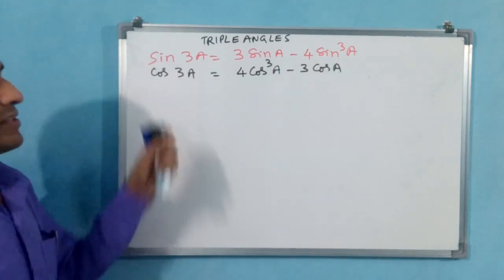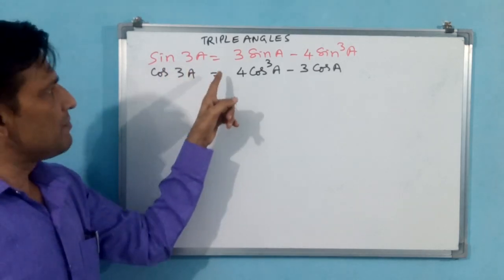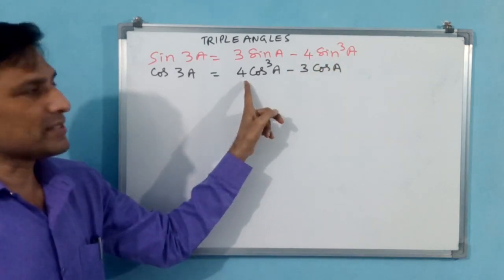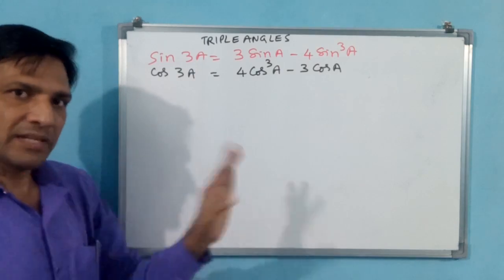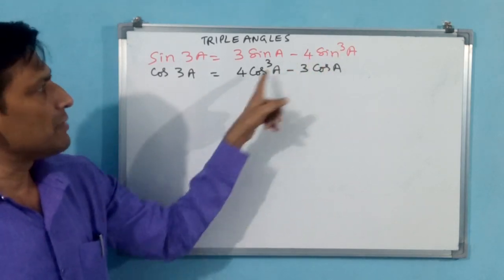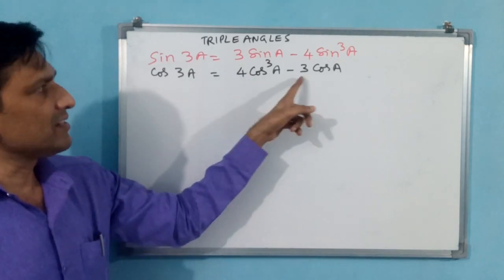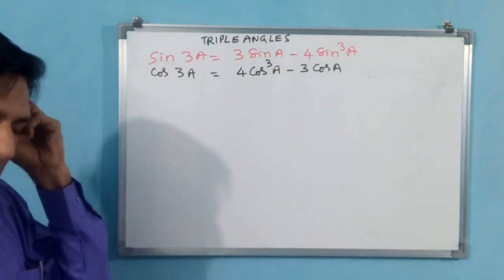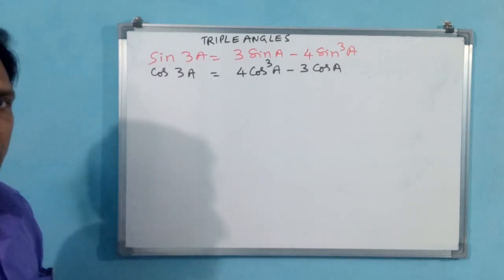Now you see cos 3a, triple angle of cos. I have not rubbed this one. Why? Because you compare both of these. See here 4 sin cube is there. Here 4 cos cube has come. That means for sin, for cos it will come. 4 sin cube a minus was there, but here 4 cos cube a plus is there. 3 sin a plus was there, here 3 cos a minus is there. You have to reverse. See, by comparing also you can memorize some formula. That is why I have written like that.